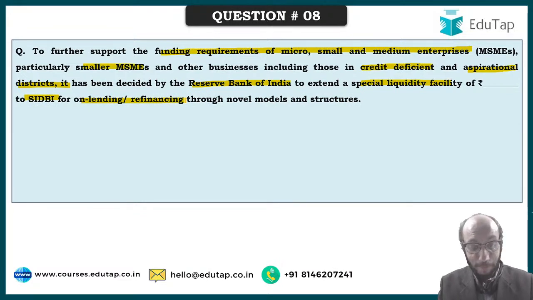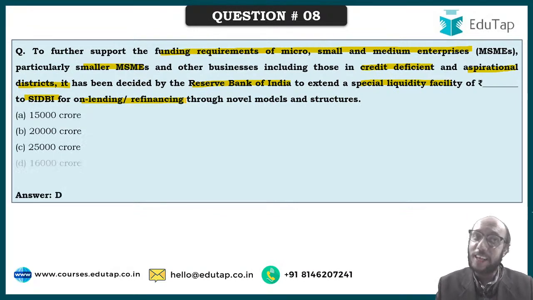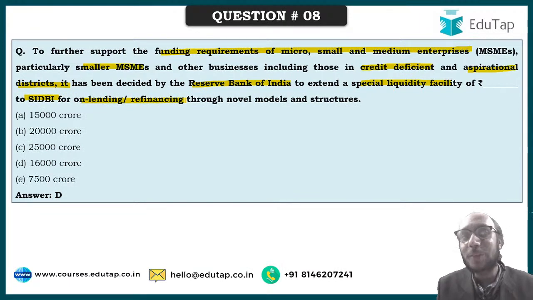So the answer that I am getting from certain students, Siddhant Upadhyay has said that the answer is 16,000 crores. Anshu and Nilesh have also said that the answer is 16,000 crores. And the answer is indeed correct. The answer is in fact 16,000 crores. So these were supposed to be my options.